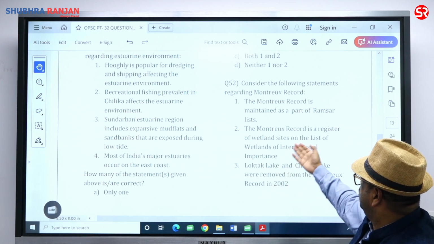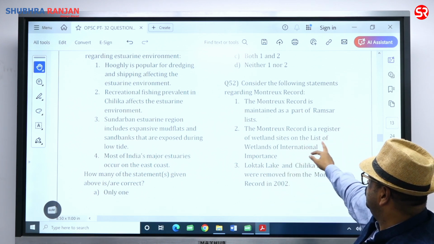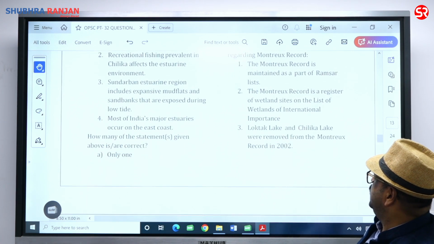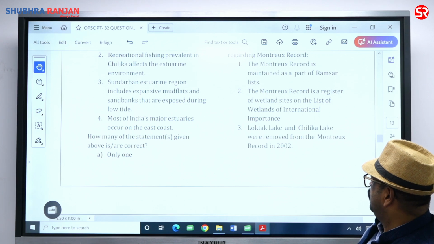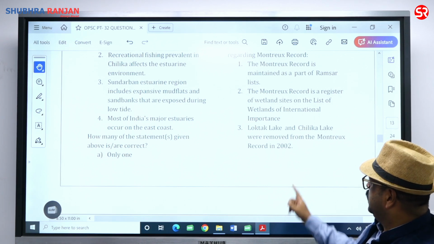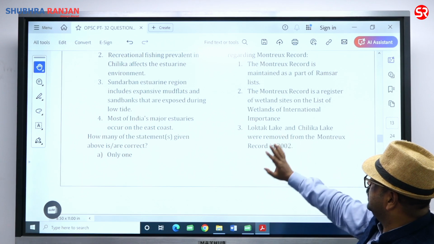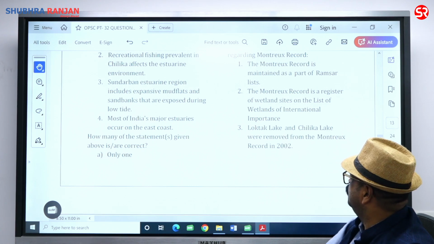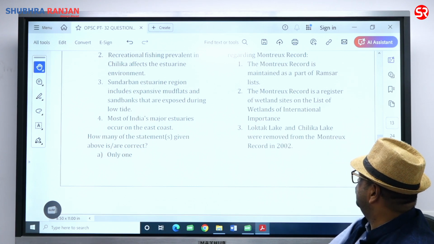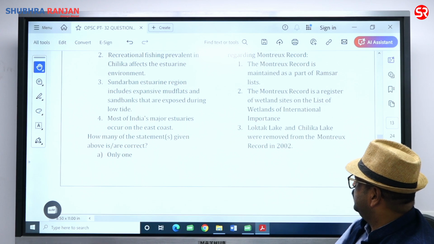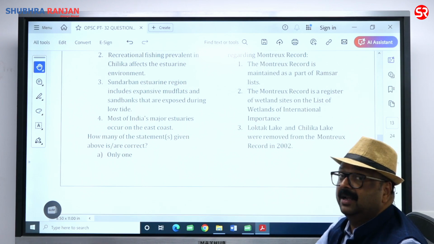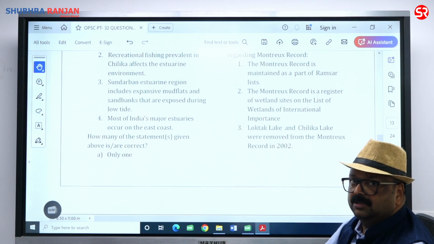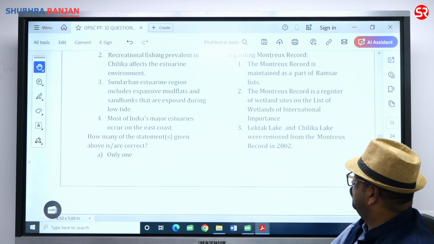The Montreux record is a register of wetland sites on the list of wetlands of international importance. Loktak Lake and Chilka Lake were removed from the Montreux record in 2002. There is a little problem here. Both were taken as under threat, both the sites Loktak Lake and Chilka Lake, and were taken under the Montreux record in 1993, but Loktak Lake is still in the Montreux record while Chilka Lake was taken out.